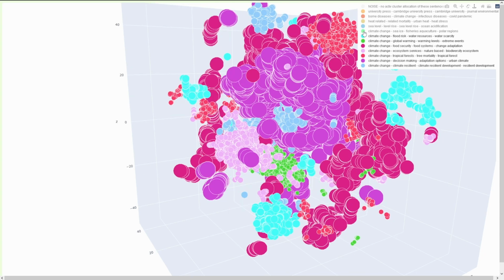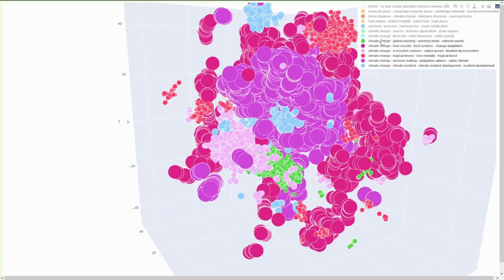Next one is sea ice, polar region, and aquaculture. This is the bright green one. I can show you here. Also very intermingled. Next one is flooding, water resources, but also water scarcity. And this is the light blue one you see over there.